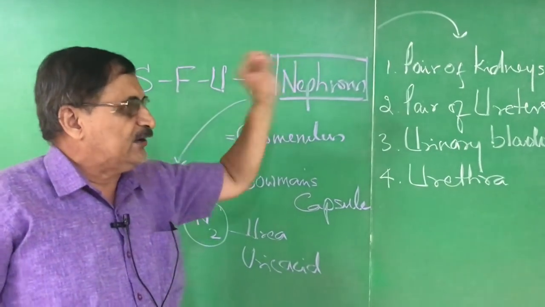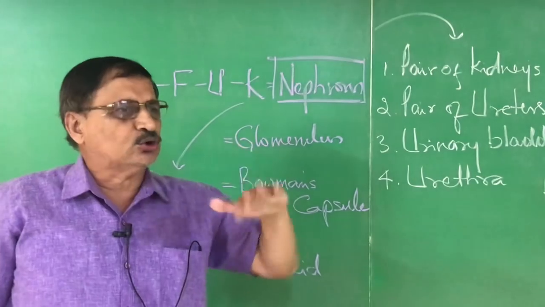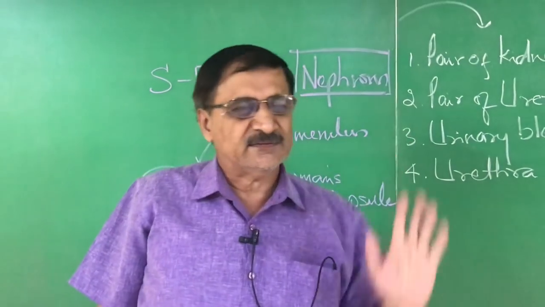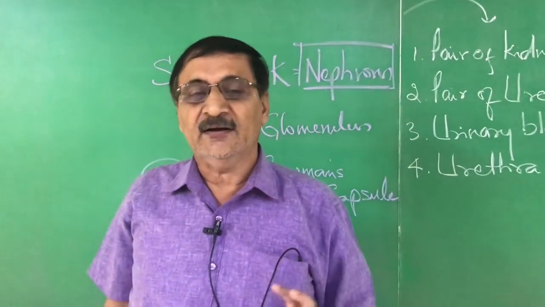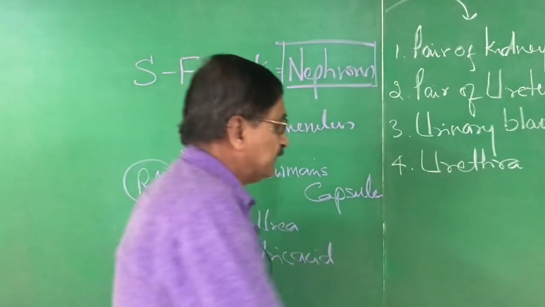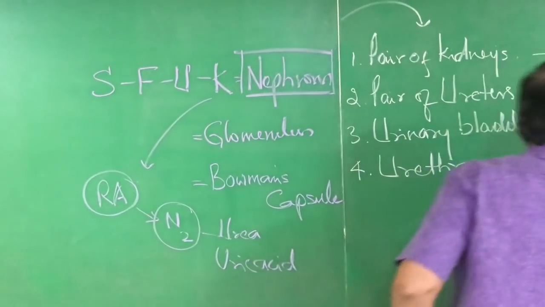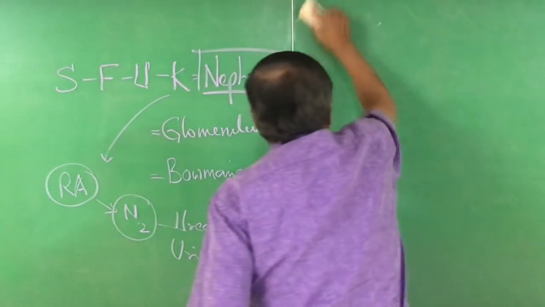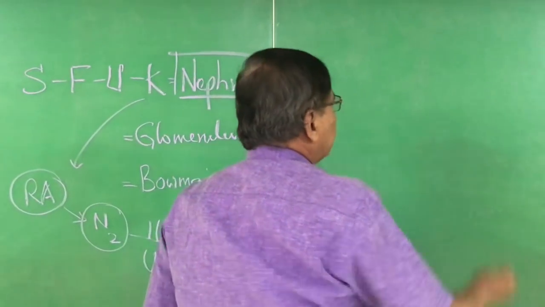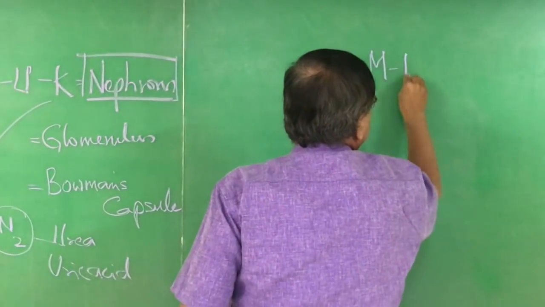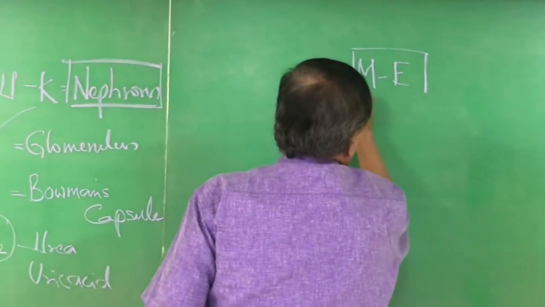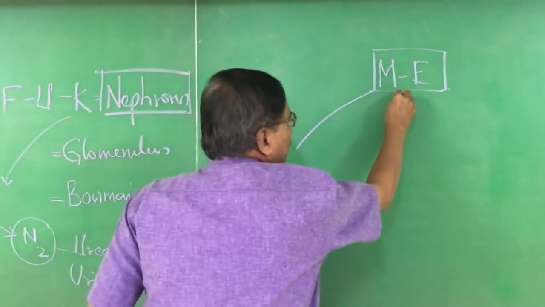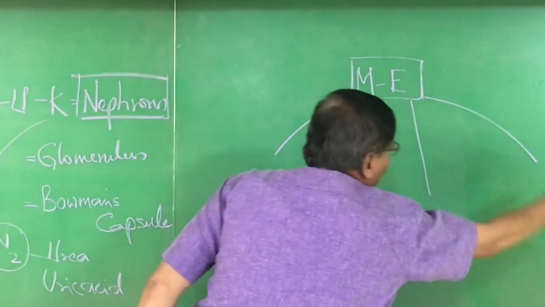Nephron is very, very important because it throws out the nitrogenous wastes, like urea, uric acid, etc. Next, the basic question that arises here is, what are the materials that are excreted out of the body? There are 4 types of materials.